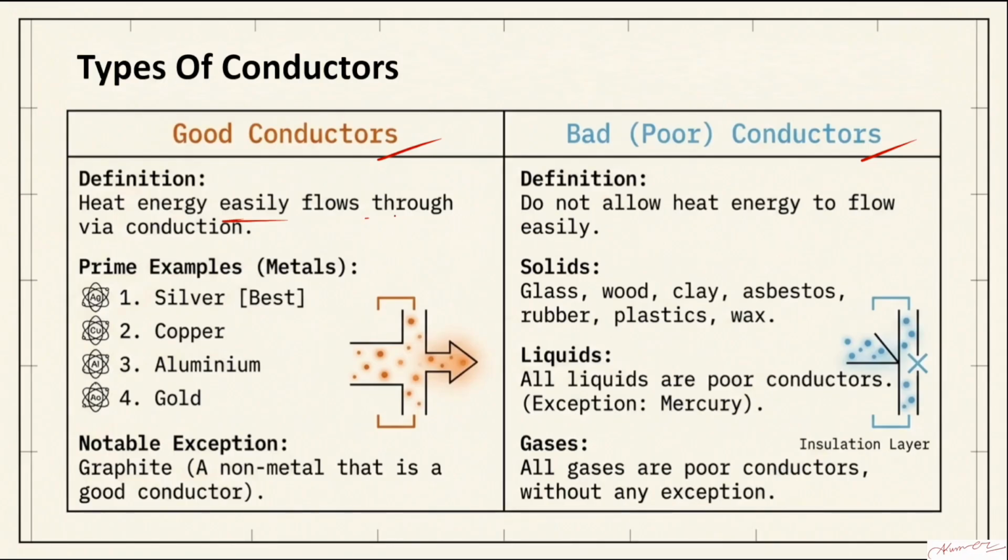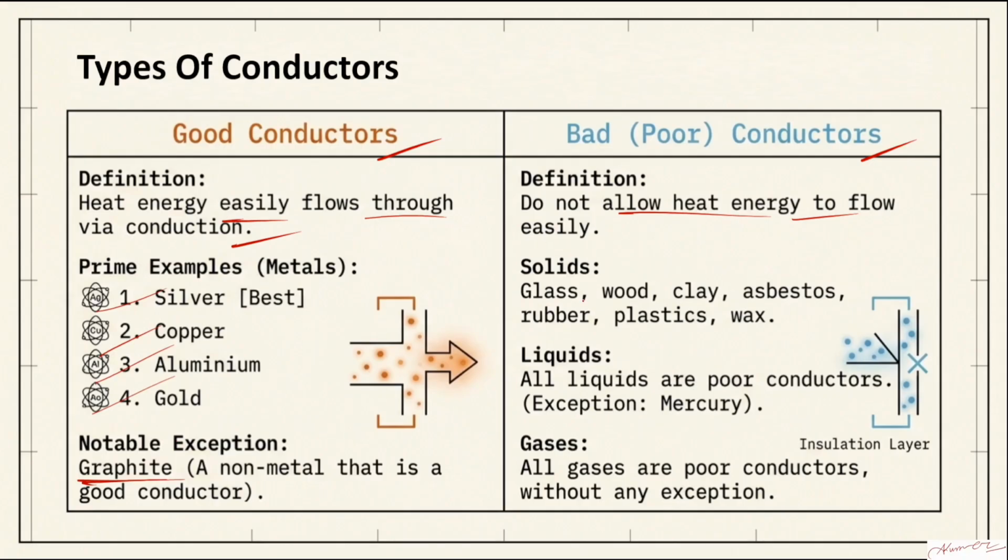Heat energy flows through them easily. It does not allow the heat to pass through them. Okay, best examples are silver, copper, aluminium, gold. These are the examples. Most of the metals allow the heat to pass through them, but still there is an exception. Graphite is a non-metal, but still it is a good conductor of heat.